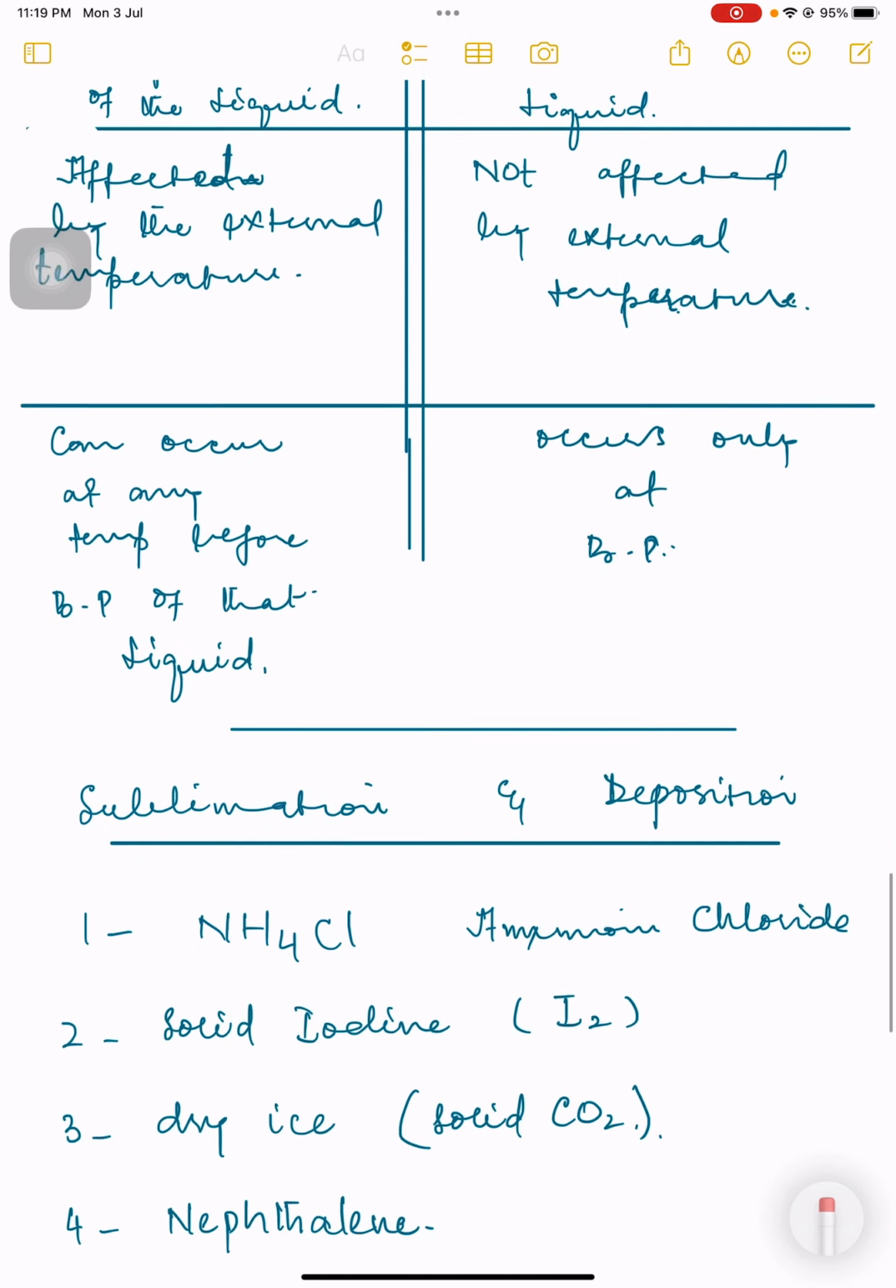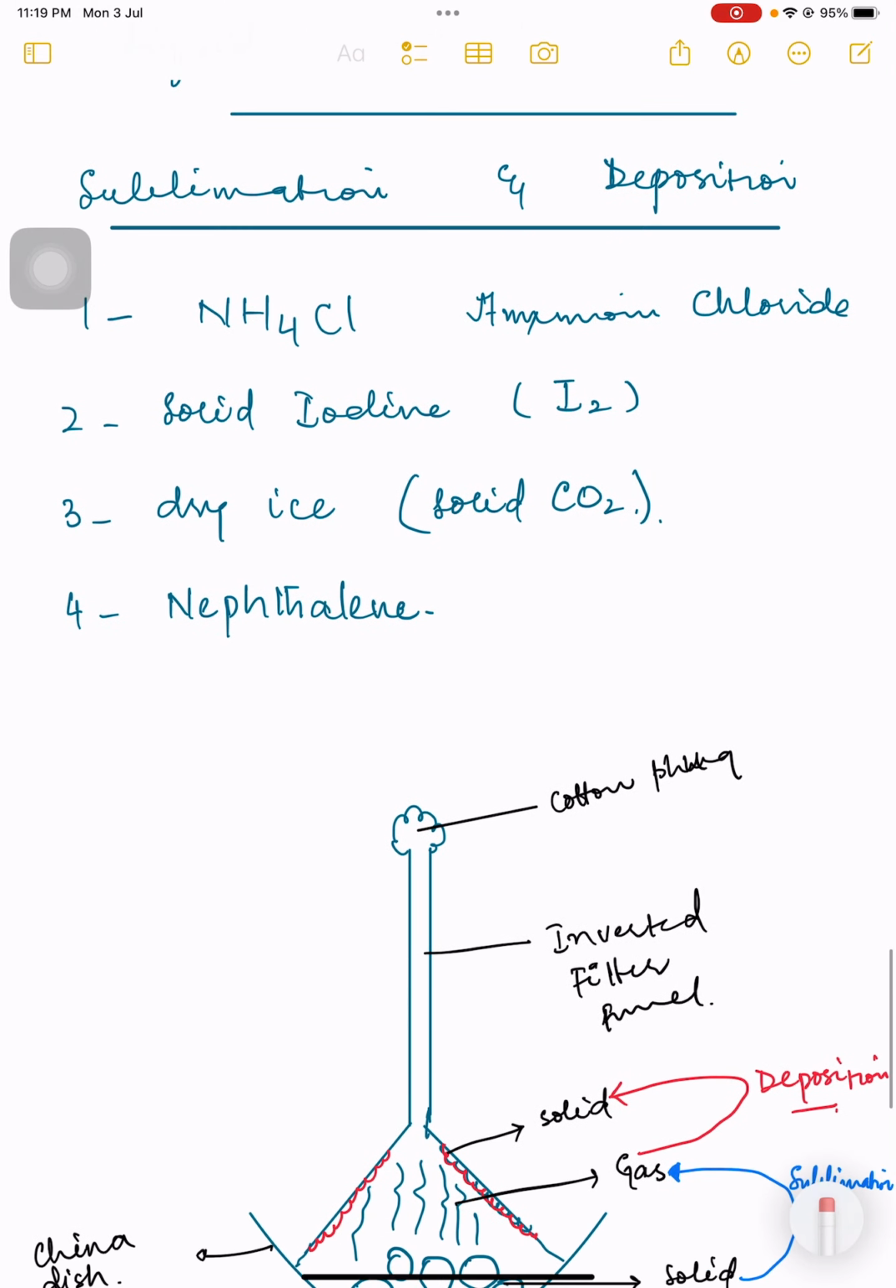Okay, now we are going to explain sublimation and deposition. We now know what sublimation is. It is a change from a solid to a gas, whereas deposition is the opposite of that. There are 4 examples of substances which can show both sublimation and deposition.